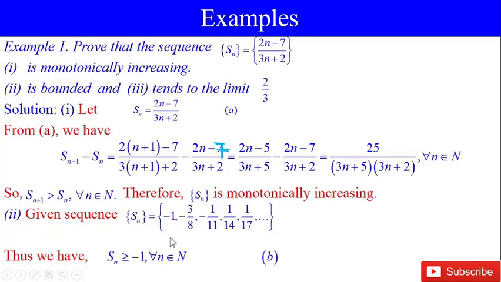The given sequence Sn: for n equal to 1, this is 2 minus 7, this is minus 5, and this is 3 plus 2, this is 5. So, this becomes minus 1, and similarly this is minus 3 by 8, minus 1 by 11, 1 by 14, 1 by 17, and so on. Thus, we have Sn is greater than or equal to minus 1. Here the least value is minus 1. So, Sn is greater than or equal to minus 1 for all n belongs to N.